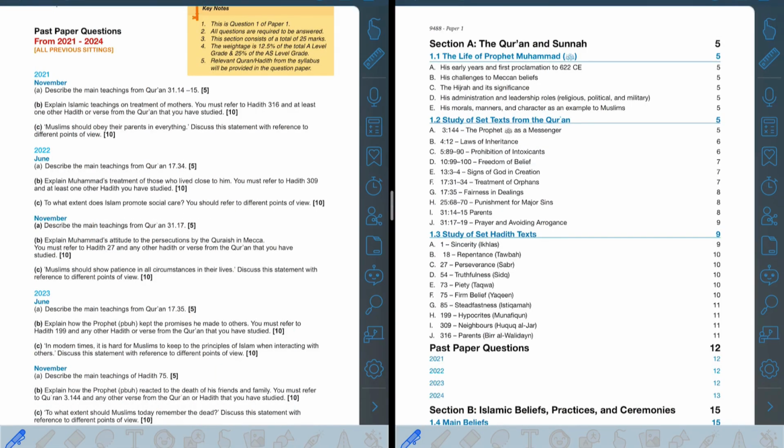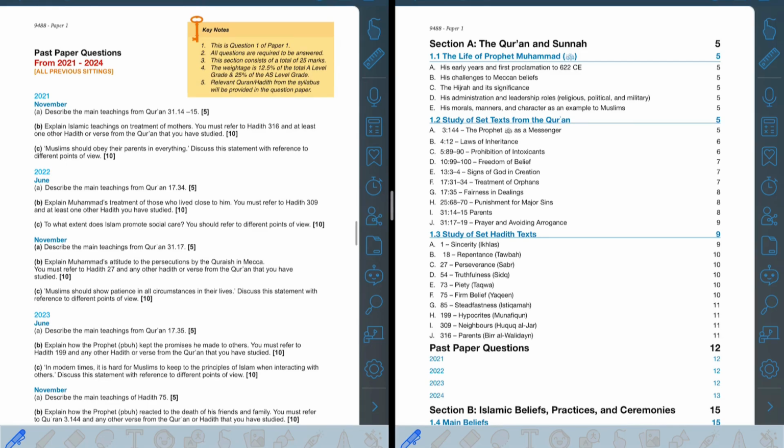Today we're looking at 9488 Cambridge A-Levels Islamic Studies, and we're going to look at the paper patterns, the question pattern, which you can really analyze and see here. And using this pattern, you can predict what question you can expect in your exam paper in this setting.